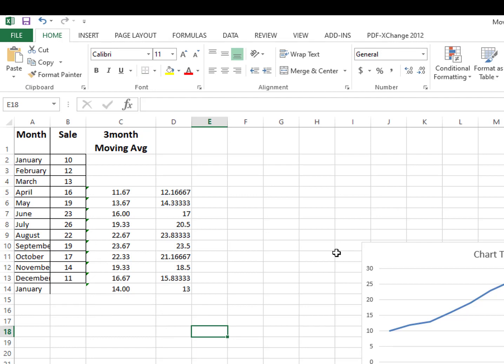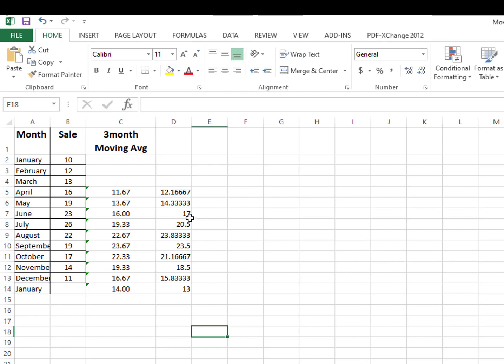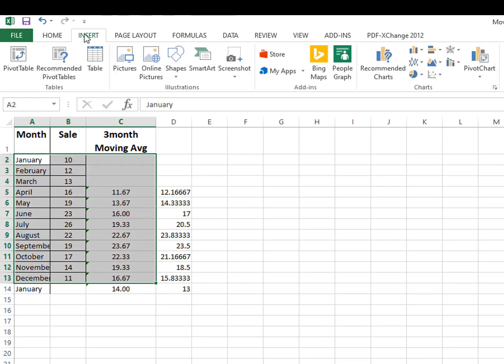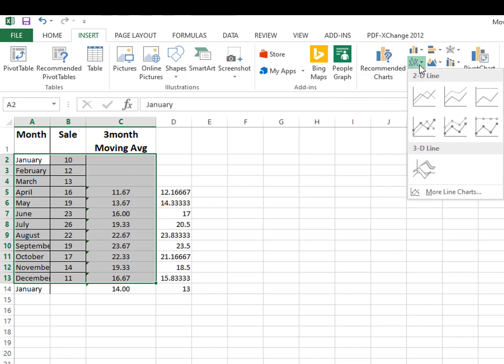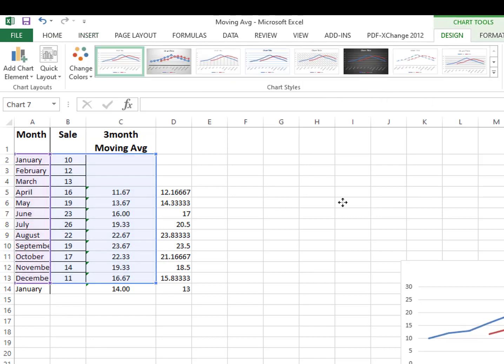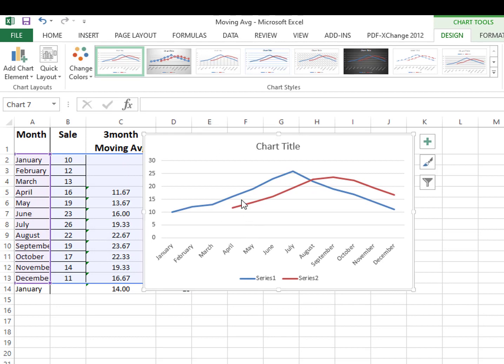So let me show you, now that we have constructed this 3-month moving average, the sketch of this data. What is the behavior of this data? You can see this is my original actual sale data. In the actual sale data, from January, February, there is a hump. You can see this hump in the mid of June and July.